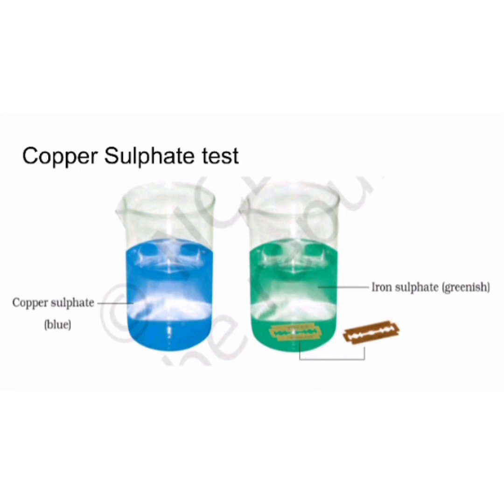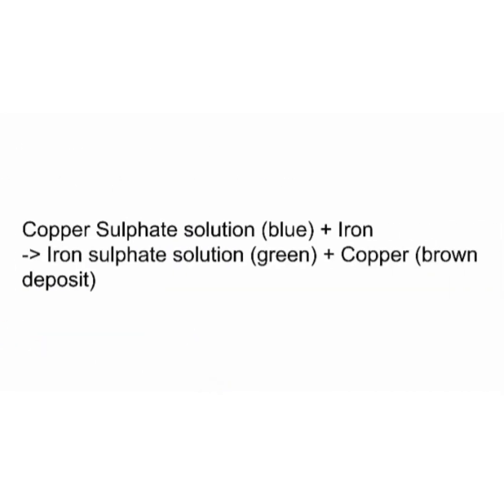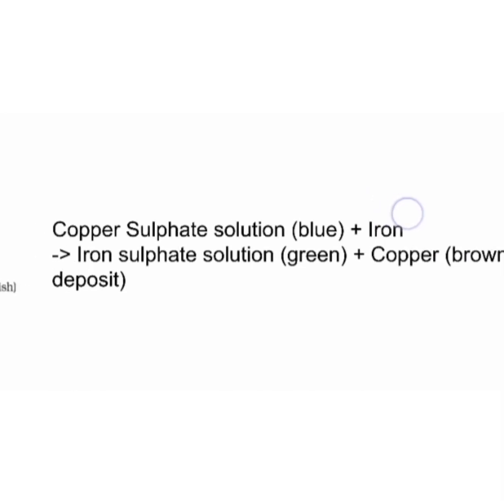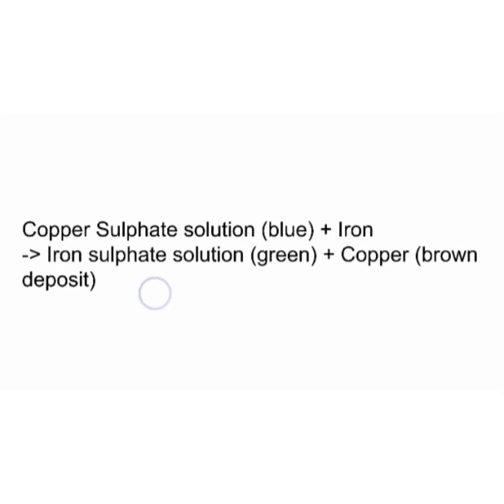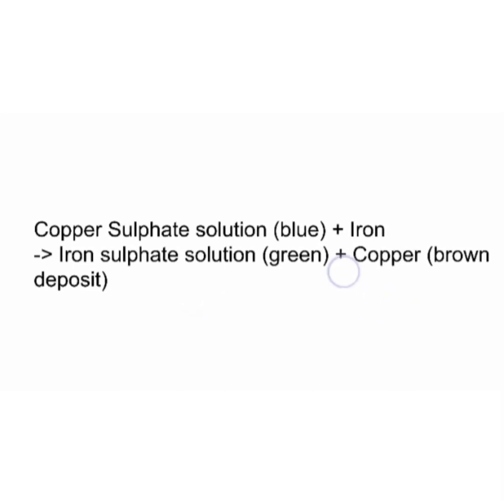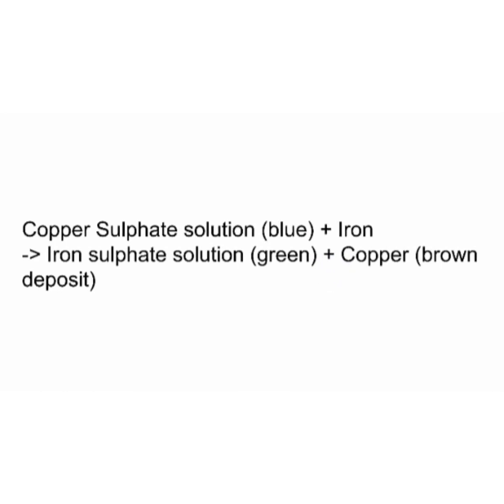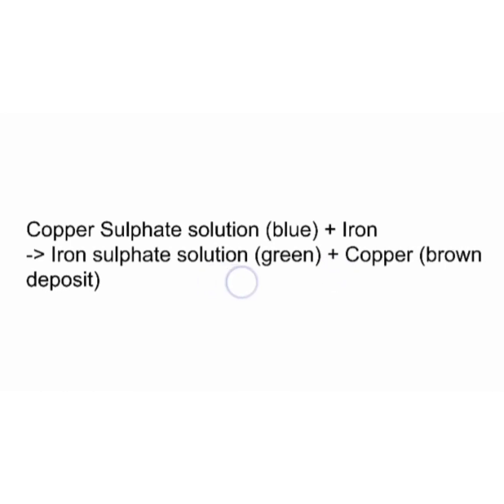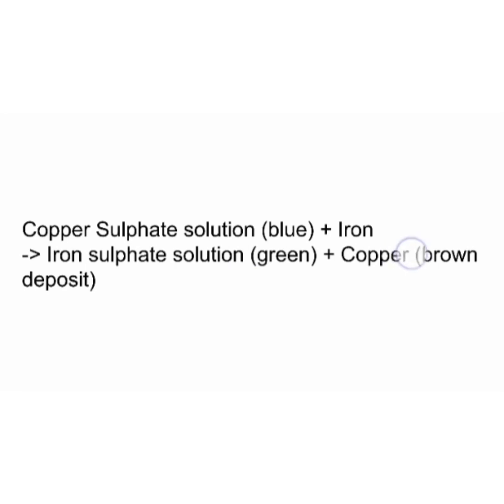Here two new substances are formed, the iron sulfate and the copper. When the copper sulfate solution is mixed with iron, it changes into iron sulfate solution and copper. This is the reaction that happens here. What are the new substances? The iron sulfate solution and the copper.